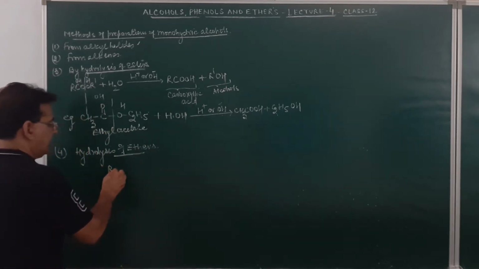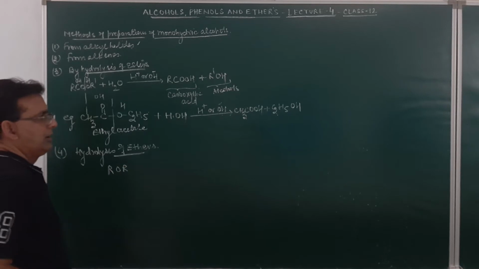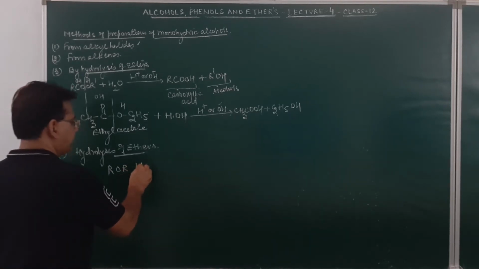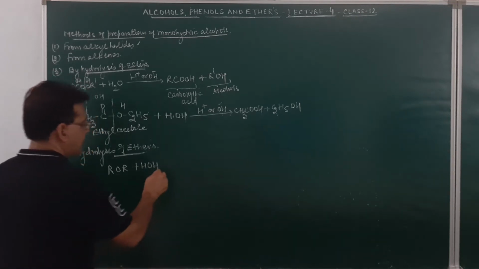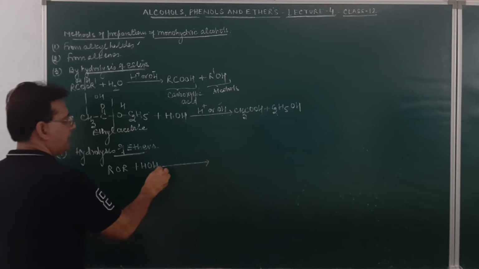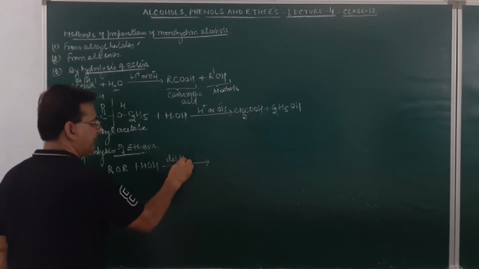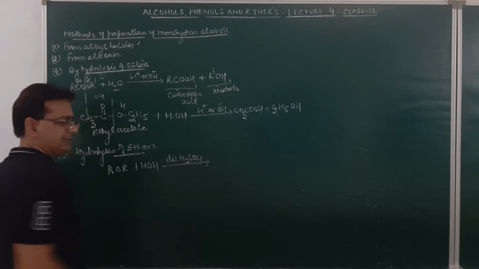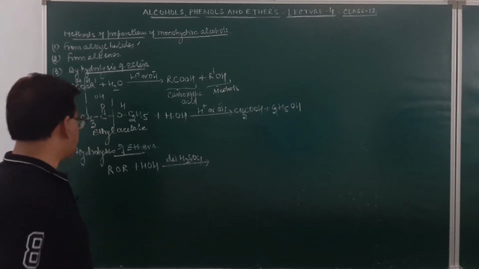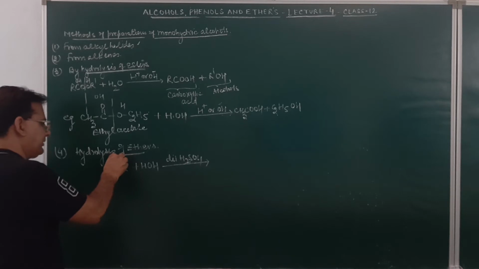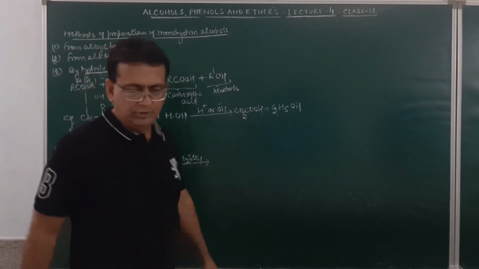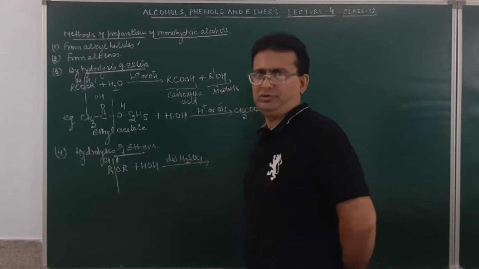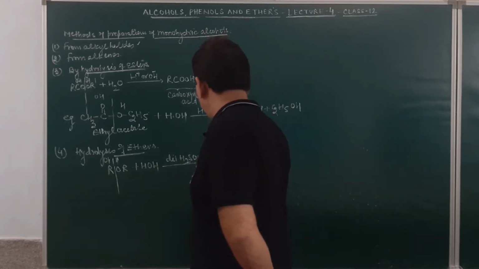If we take ether, ROR, when hydrolyzed with water, and the hydrolysis occurs in presence of dilute sulfuric acid, what will be the product formed? This will be ROH and ROH. Here both the alkyl groups are the same, so it will result in the formation of two molecules of alcohol. Am I clear? So the product obtained will be alcohol.